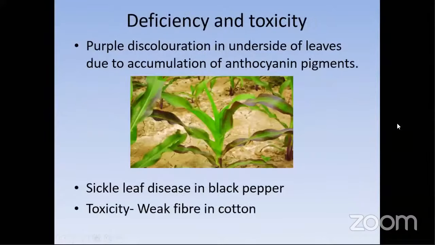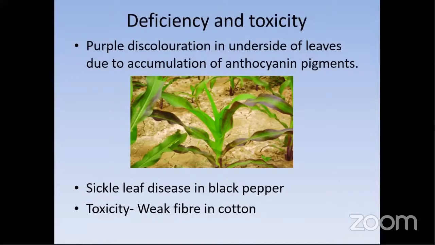So, deficiency. This symptom, if anybody has seen it in sorghum in your college farm, or any agriculture farm, you can see in this image this type of discoloration is quite common. This purple discoloration is quite common. That is what we have mentioned here: purple discoloration on the underside of leaves due to the accumulation of anthocyanin pigment. Please remember this anthocyanin pigment accumulation and purple discoloration. Please remember these words, okay?